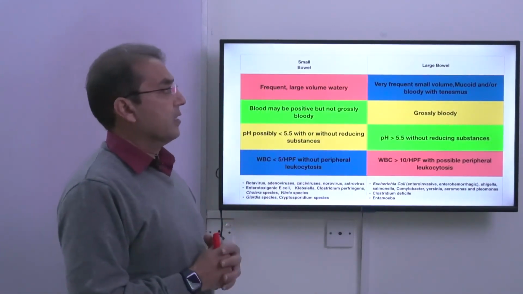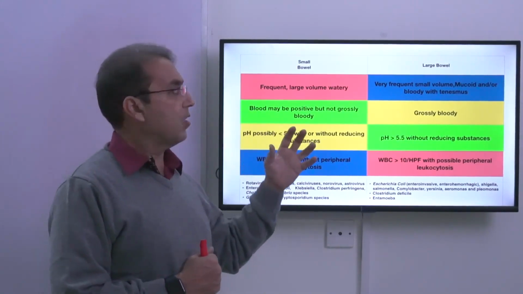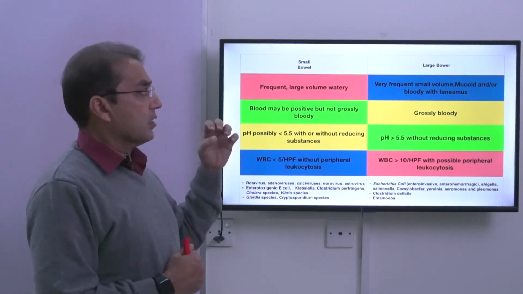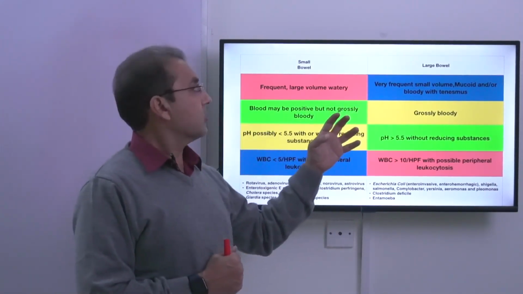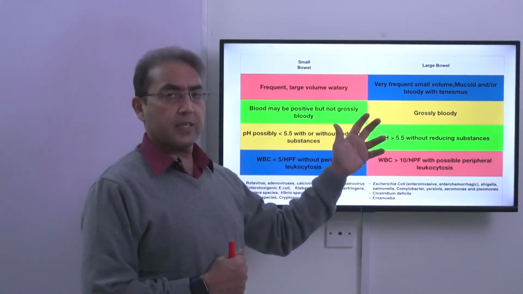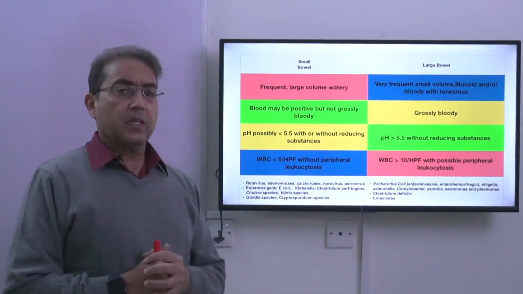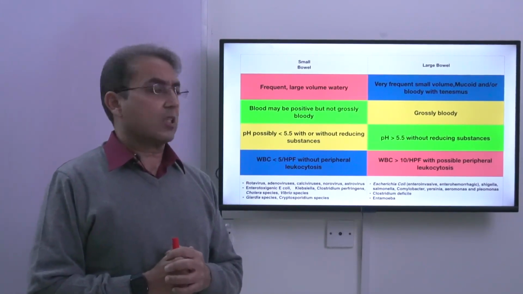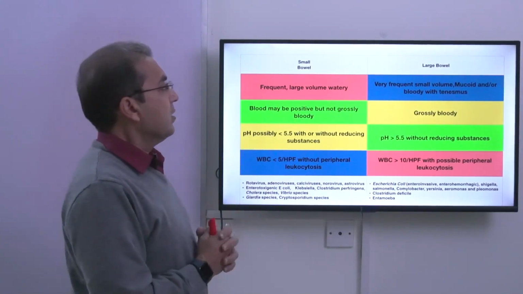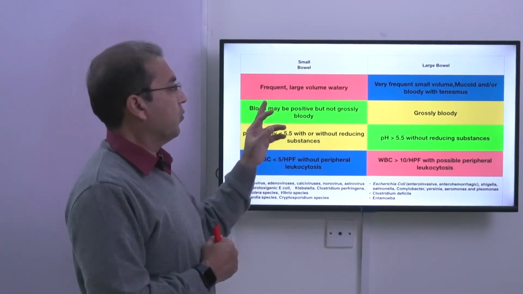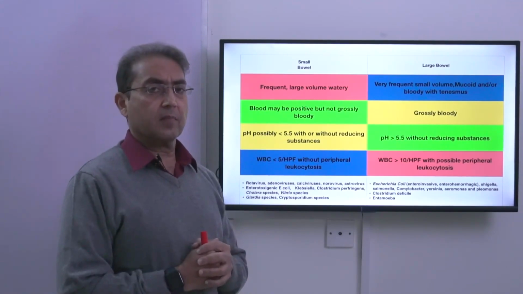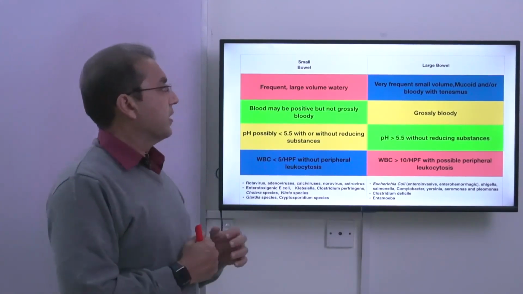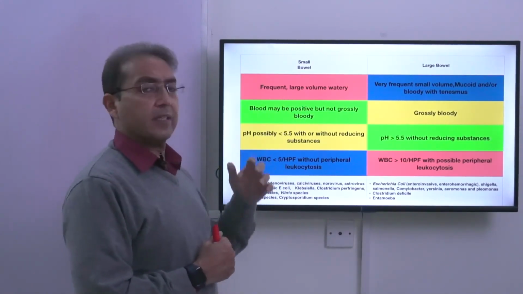Now, how do we differentiate whether this is a small bowel diarrhea or a large bowel diarrhea? It's important to differentiate between small bowel diarrhea and large bowel diarrhea, so small gut diarrhea and large gut diarrhea, because it makes it easier for the physician to go for the further diagnostic proceedings. Small bowel diarrhea is characterized by frequent large volume watery diarrhea. Since the surface area of the small intestine is large, they tend to have large volume watery diarrhea. It's frequent.